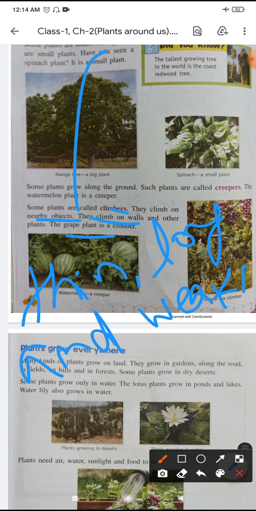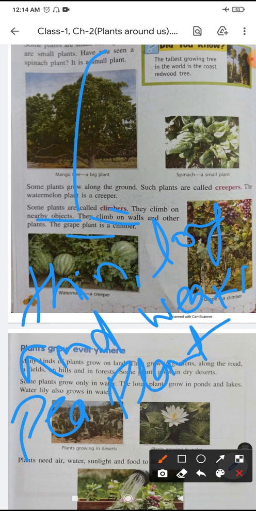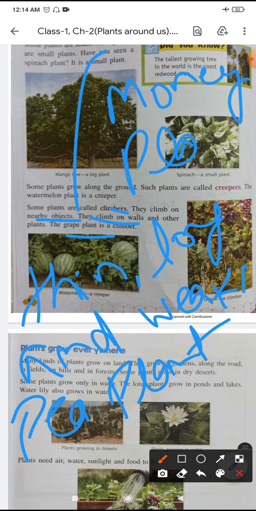So some examples I am giving here: pea plant, money plant, jasmine, cucumber, bottle gourd. These are all examples of climbers.